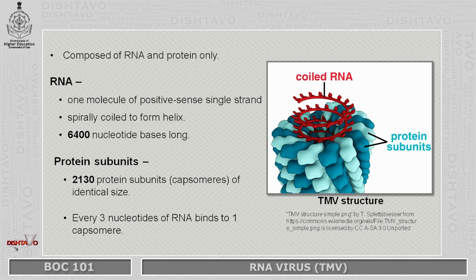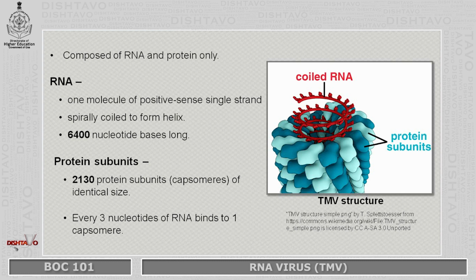Coming to the protein subunits, there are in total 2,130 protein subunits, and all these protein subunits are of identical size. Protein subunits are also called capsomeres. Every 3 nucleotides of the RNA bind to one capsomere.